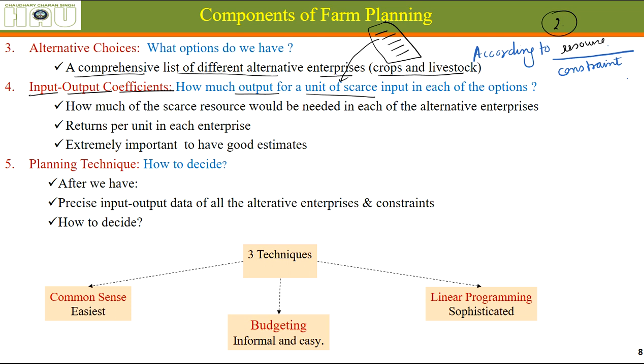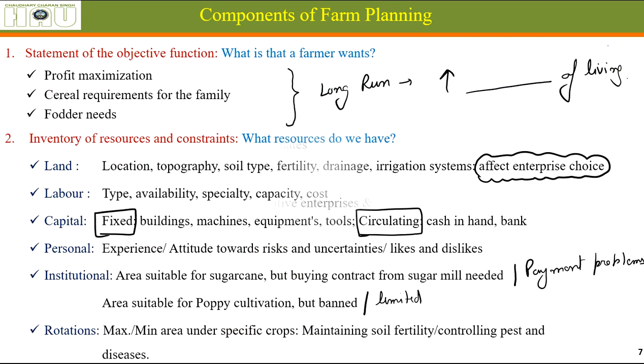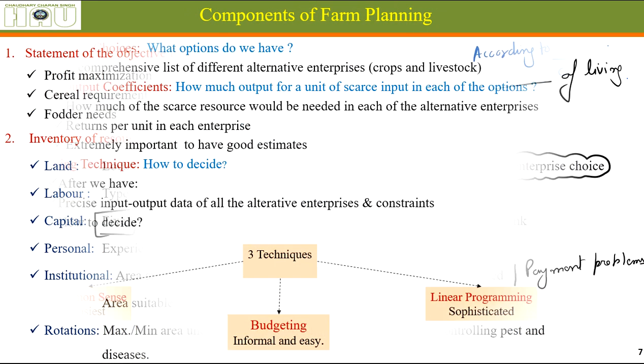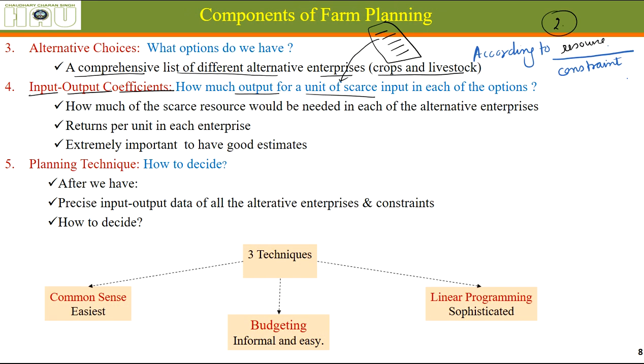Okay, as I told you with an example here. Let's say the scarce input we are talking about is land, and we have 1, 2, 3. There are 3 crop rotation choices, either 1, 2 or 3, and out of these the third choice is most profitable. It is going to give you 12 lakh rupees.